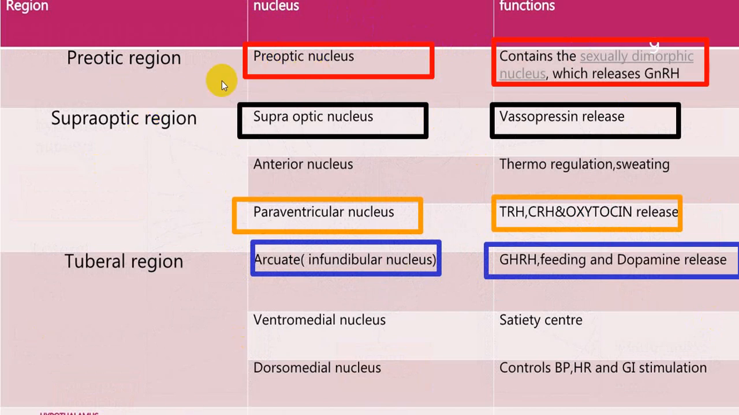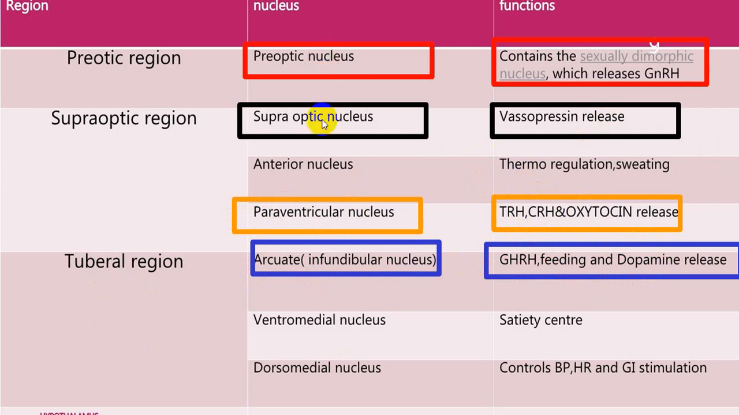Preoptic nucleus will secrete what we call gonadotropin releasing hormone. Supraoptic nucleus will release what we call ADH, vasopressin. Paraventricular nucleus will secrete oxytocin, TRH and CRH. Arcuate nucleus will secrete growth hormone releasing factor, dopamine and feeding.